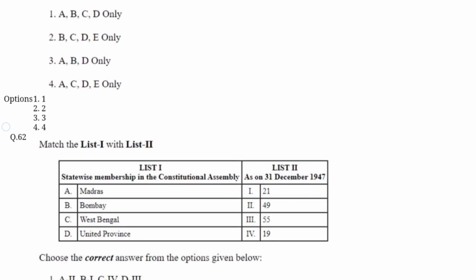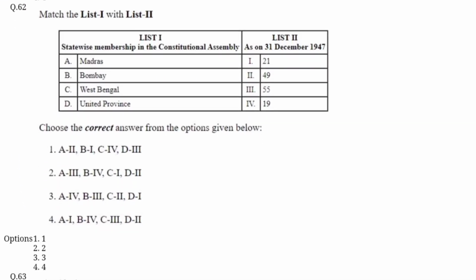Now question number 62. Match list 1 with list 2 and choose the correct option from the code given below. Option A is correct here: Madras has 49 seats. Then Bombay has 21 seats. Then West Bengal has 19 seats and United Provinces has 55 seats.